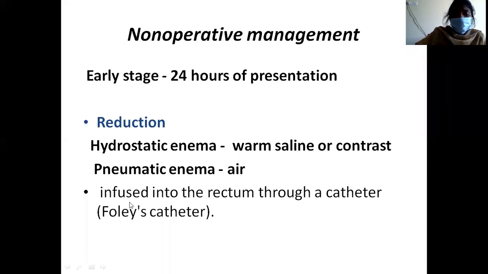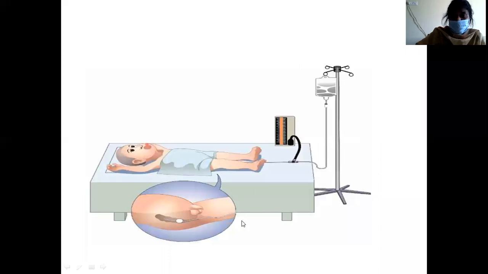That is, you infuse this barium or saline through a catheter. Commonly we do it with a Foley's catheter. We will insert the Foley's catheter into the rectum and you will infuse this. So in this picture you can see the catheter is inserted into the rectum, and you can connect normal saline, or sometimes Ringer lactate can also be used, and the pressure has to be maintained at around 100 mm of mercury.